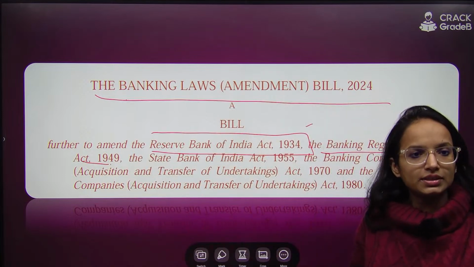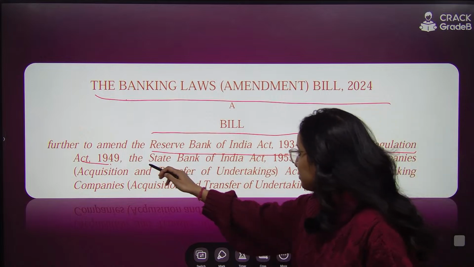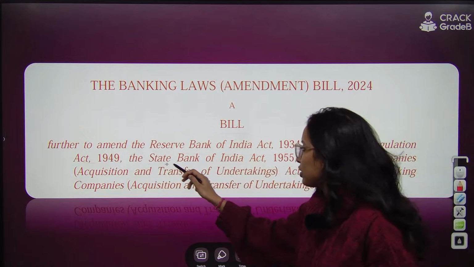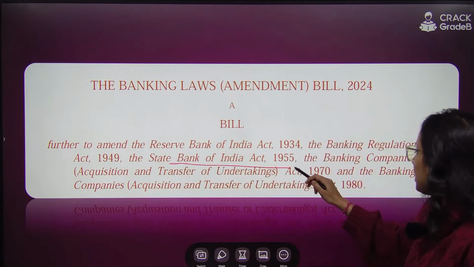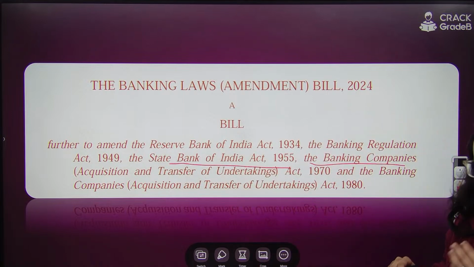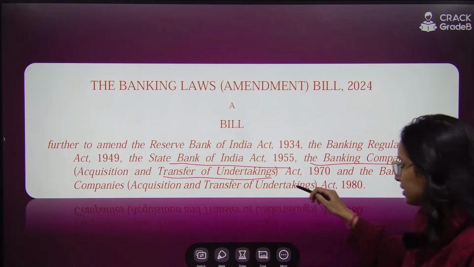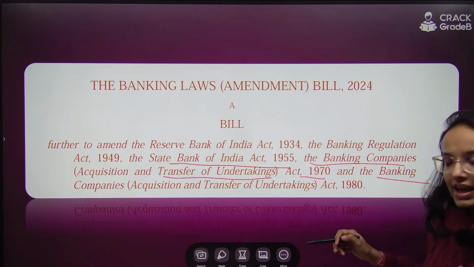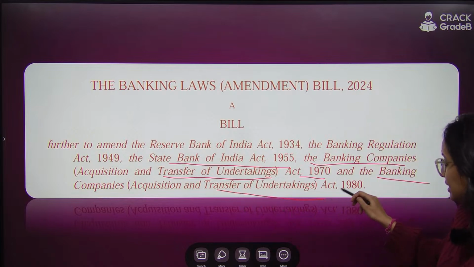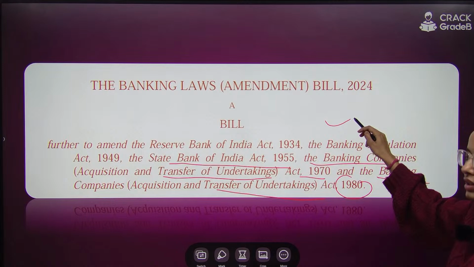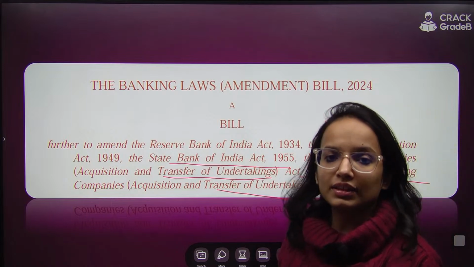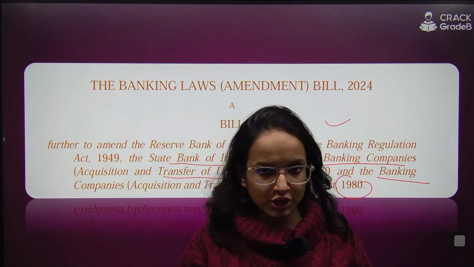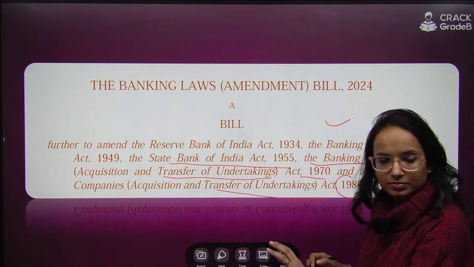Then the State Bank of India Act 1955. Then the Banking Companies Acquisition and Transfer of Undertakings Act 1970, and then the Banking Companies Acquisition and Transfer of Undertakings Act 1980. So all these existing acts are to be amended by the Banking Laws Amendment Bill 2024. I hope this portion is clear, everyone.